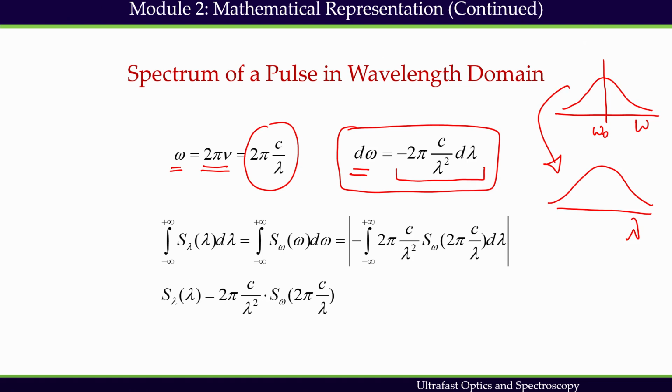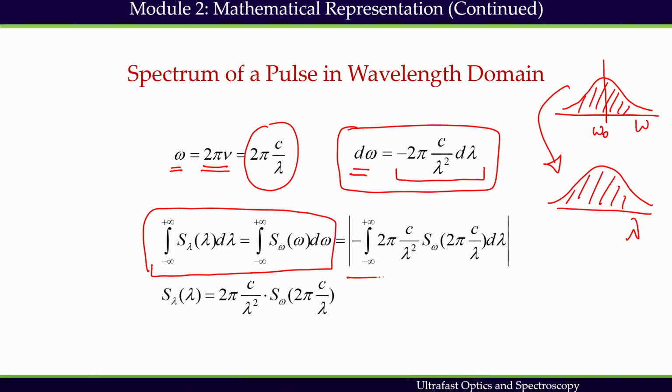Now, we know that the area under the curve would be the same. The area under the curve represents the probability, how many such systems are contributing, so that will always be constant. It does not matter which domain we represent, the area under the curve should be the same. With this idea, we can make the integrated area under the curve the same for both domains, and then represent it this way.